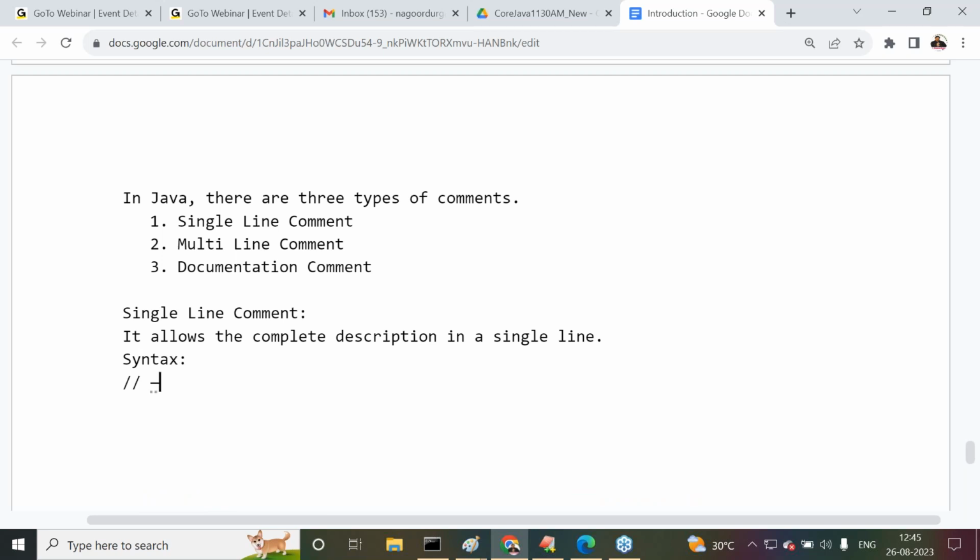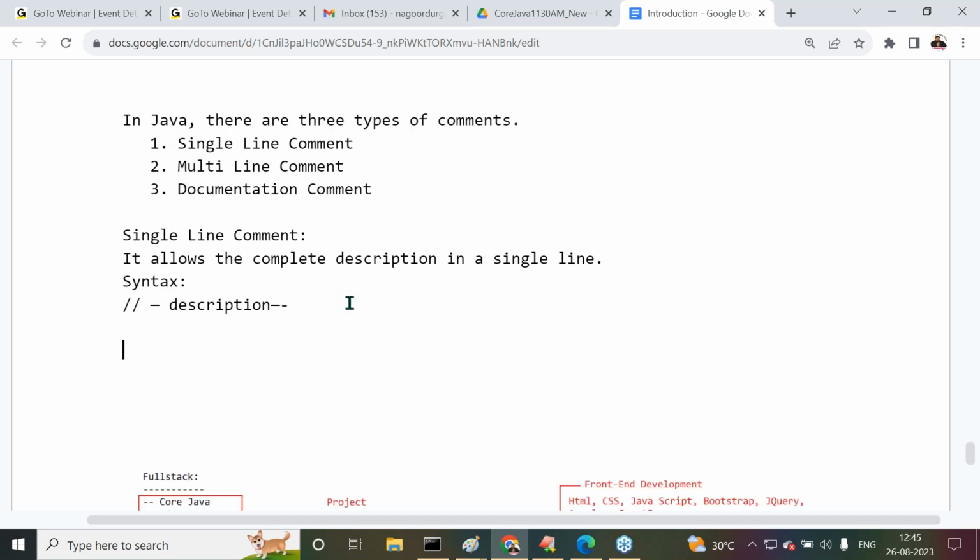Double slashes. There we can write a description up to 1 line. Now here 2 forward slashes, and some description we have to write. Are all of you getting it or not? Okay, fine.